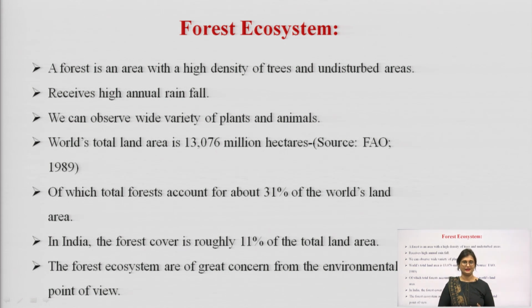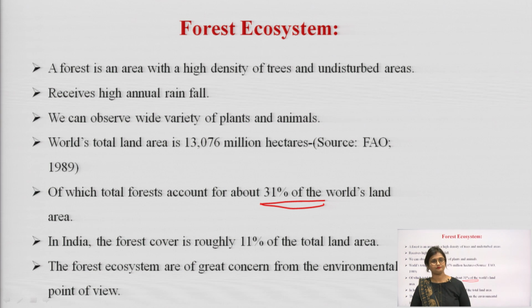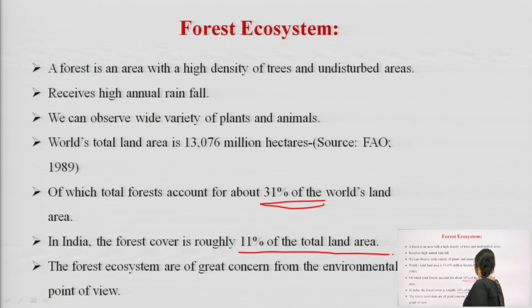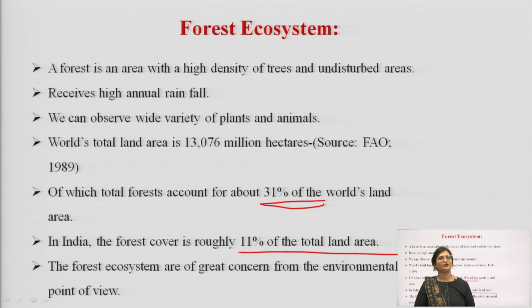The world's total land area is around 13.076 million hectares, out of which the total forest accounts for 31% of the world's land area. In India, the forest cover is roughly 11% of the total land area, which is really less. The forest ecosystems are of great concern from the environmental point of view. Why is this? We will understand by the end of today's class.